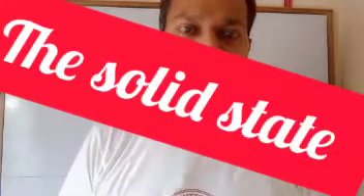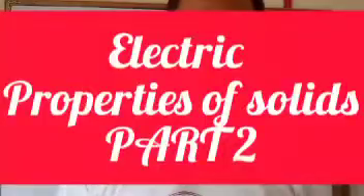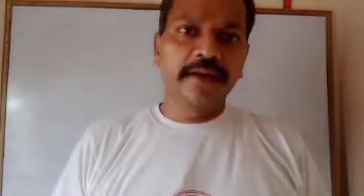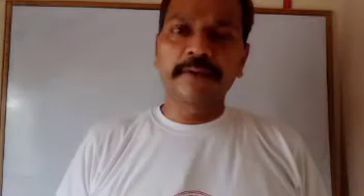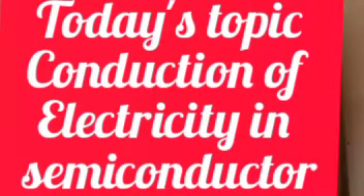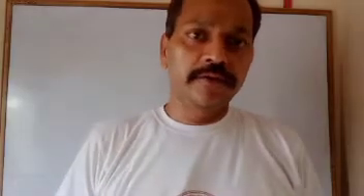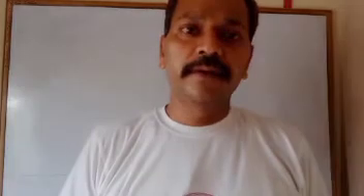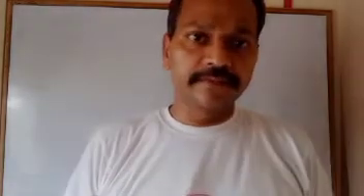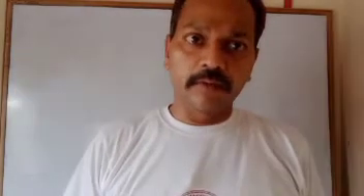Chapter: the solid state. The topic is properties of solids. There are two types of properties of solids. Number one, electrical properties in solid crystals. Second, magnetic properties in solid crystals. Today we will take up electrical properties in solids. This is part 2 of this video.